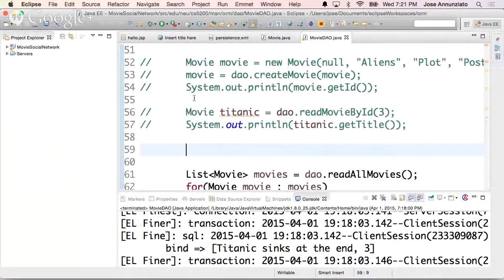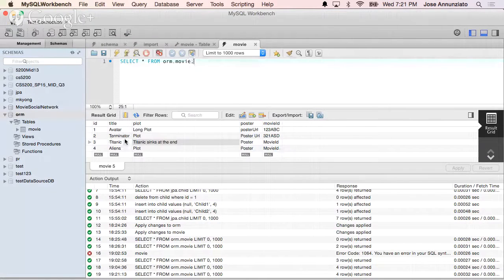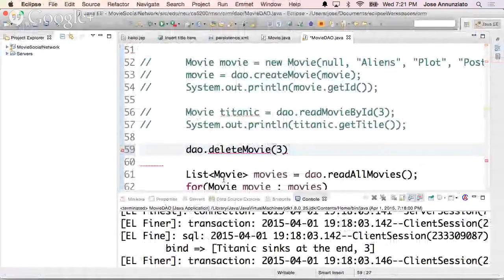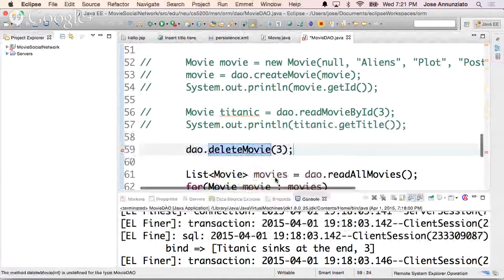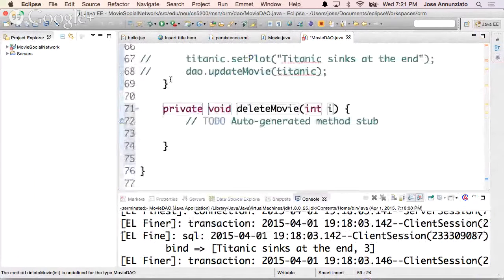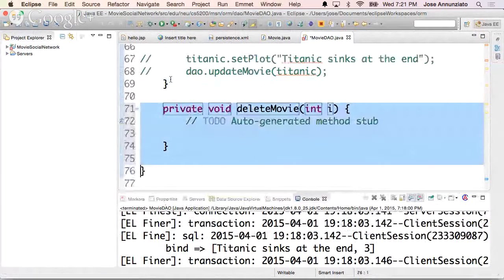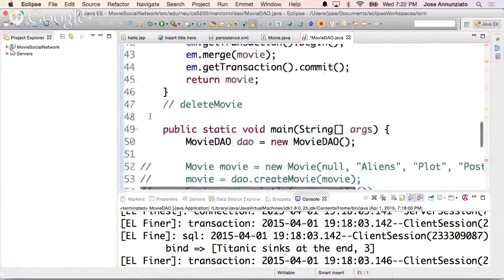All right, let's delete the Titanic because it sunk, right? So what we want to do is DAO dot remove. Delete, oh no, delete movie, right? And we're going to give it the movie that we want to, actually what we want to probably do is give it the ID of the movie that we want to remove. So we want to remove 3 over here, so we're going to say 3. Okay, and I'm going to create this. There it is, I'm going to create it. I want to put it at the top. Put it right here under delete.